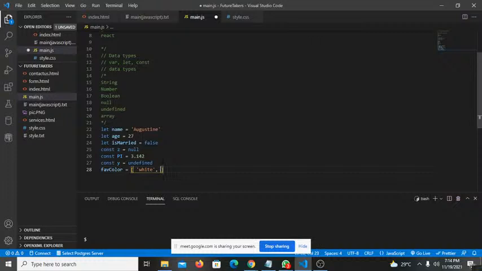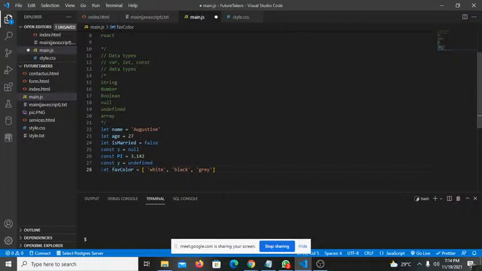I also love black a lot, and I also love gray a lot. So these are my favorite colors. Whenever you want to have a collection, it's good you put it in an array. So this is what we call an array, and you always have to declare your variable using let, const,